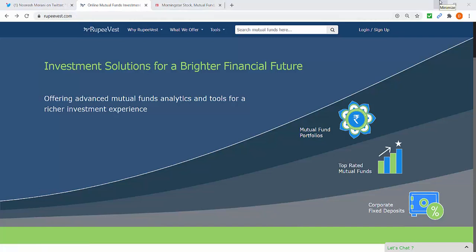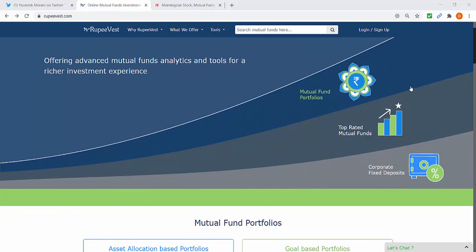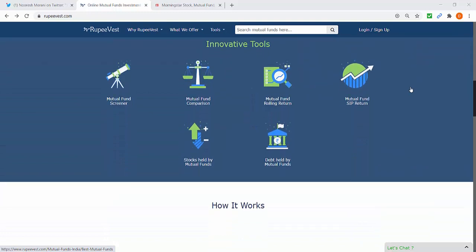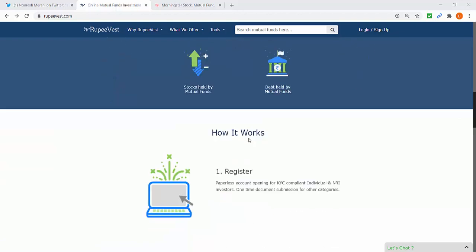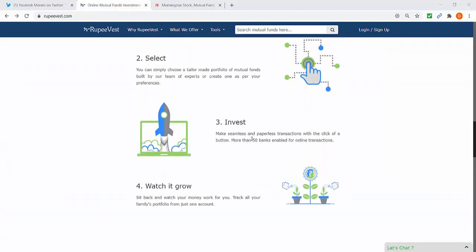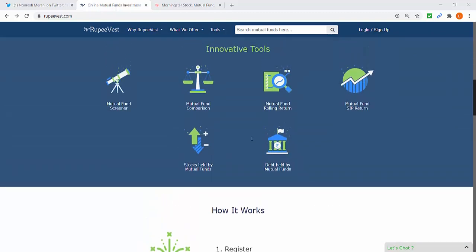What this website features is it helps investors to choose a mutual fund. It gives mutual fund portfolios, top rated mutual funds, fixed deposits, etc. Then there are some innovative tools like the mutual fund screener. You can compare a mutual fund, you can get rolling return, SIP return, debt held by mutual fund, and stocks held by mutual funds. It's basically a website where one can get help to select the right mutual fund to invest in. What we are going to look into right now is just one tool of this website, that is stocks held by mutual funds.